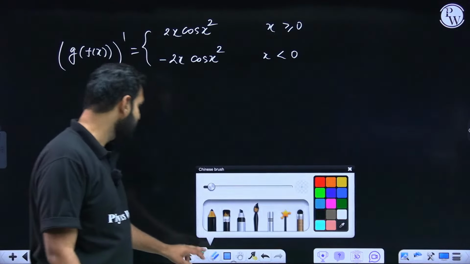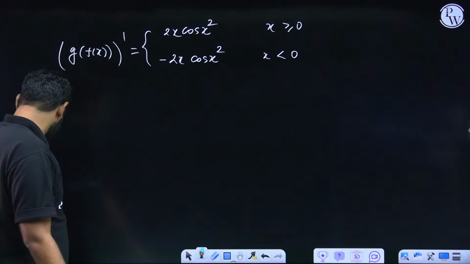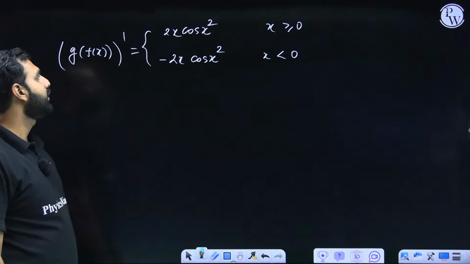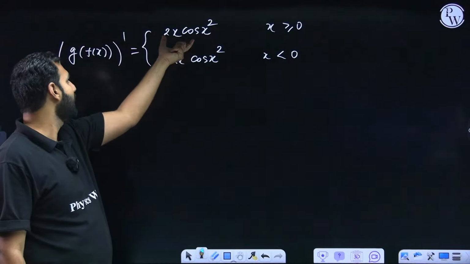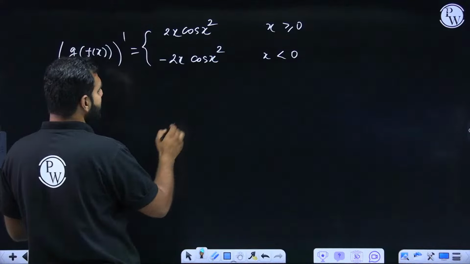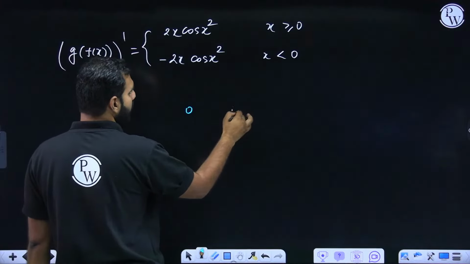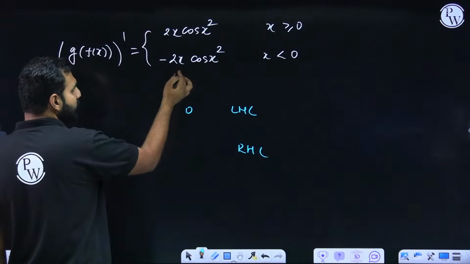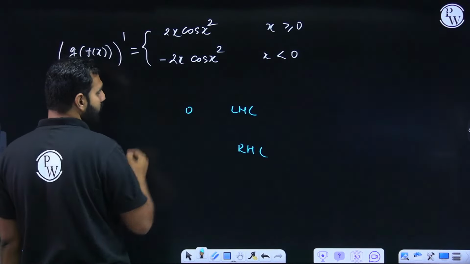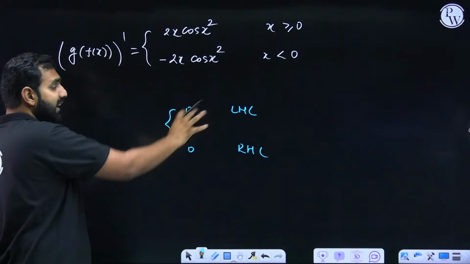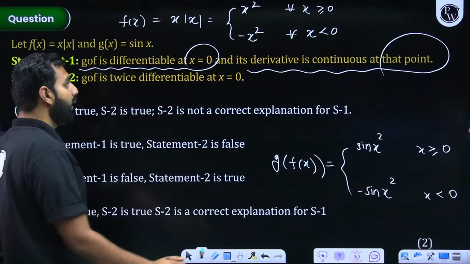I'm supposed to check the continuity of the derivative at 0. So continuity of the derivative at 0 means what? If I talk about this at 0, this is 2 into 0 into cos 0, so that is 0. The left hand limit, I hope you are understanding. What about the right hand limit? The right hand limit, if I find from here, cos 0 is 1, 1 into 0 is 0, minus 0 is also 0. So this derivative is continuous at 0. So statement 1 is definitely correct.